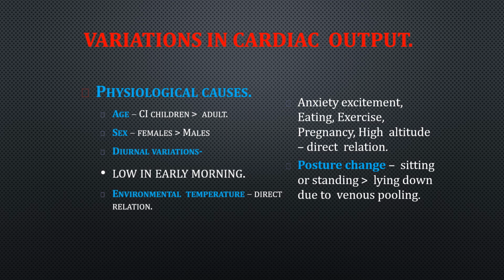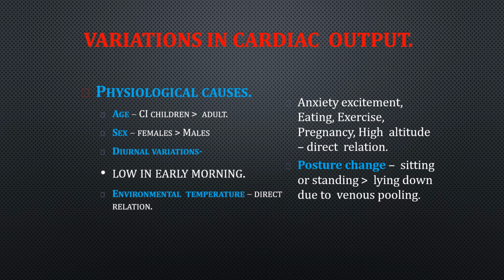Now we will see the variations or the conditions which cause increased and decreased cardiac output. So the physiological causes of the increased cardiac output are the age. In children the cardiac index is more compared to adults, so cardiac output is more, and in females the cardiac output is more, and diurnal variations, low in early morning, and environmental temperature, it has direct relation with the cardiac output, and anxiety, excitement, eating, exercise, pregnancy, high altitude, all these have direct relation.